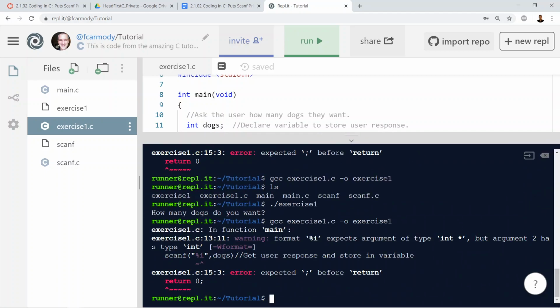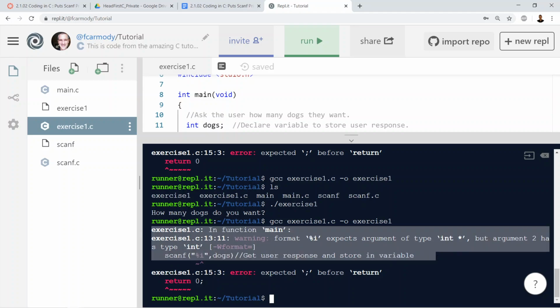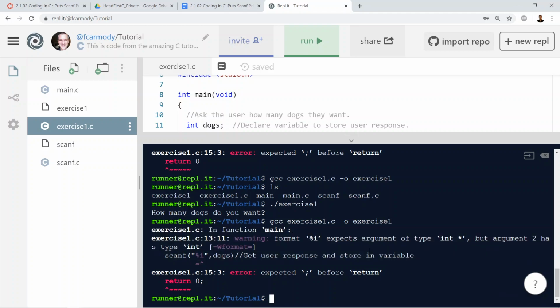Now we look at the compiler, this is meant to be helpful. It could just say, hey, it didn't compile. That would be totally unhelpful. You have to have a reason. We want to know why it didn't compile. We're trying to fix it. So the compiler really is trying to communicate with us: this is the thing you have to fix in order for me to compile your stuff.